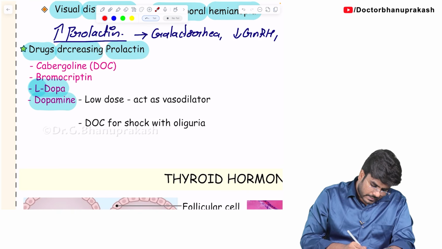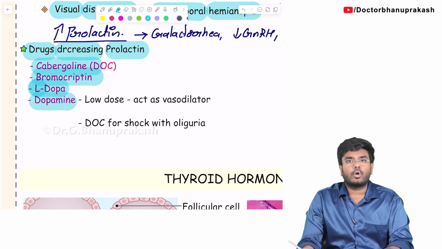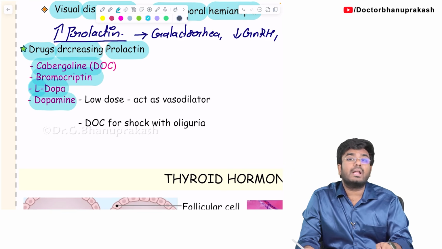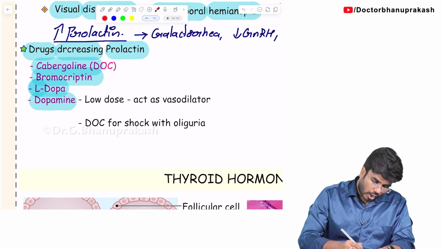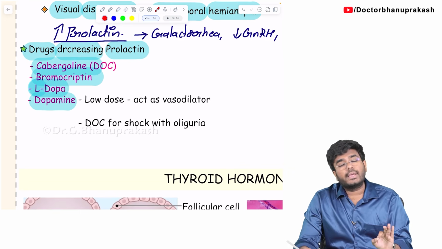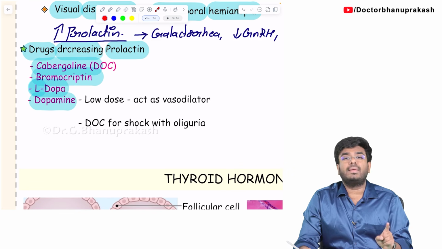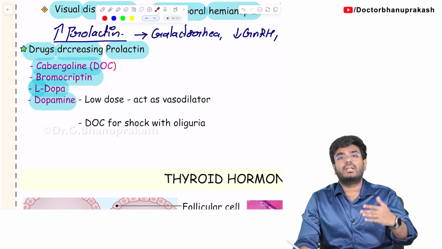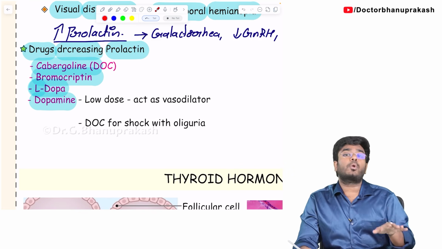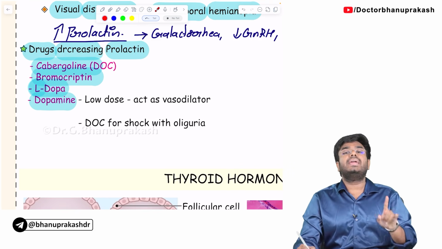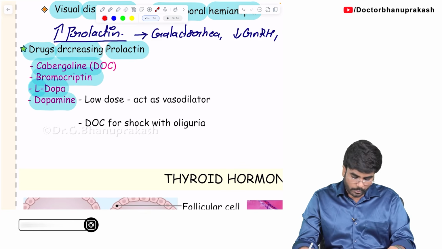Next, there are two drugs, cabergoline and bromocriptine. I have already explained these in the basics topic. What exactly are they? They are nothing but dopamine receptor agonists. They act like dopamine; they are dopamine-like drugs. All these drugs can decrease your prolactin levels. So in a patient suffering from hyperprolactinemia, whether because of prolactinoma or some other reason, with high levels of prolactin, the drug you have to use is dopamine or dopamine-like drugs such as cabergoline or bromocriptine.